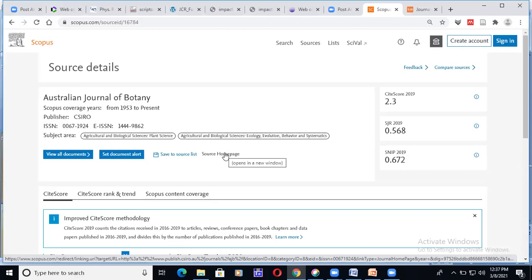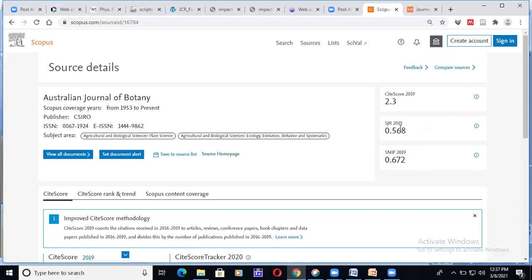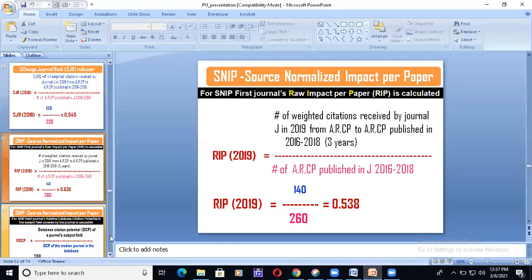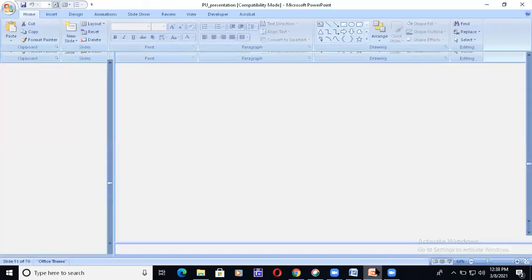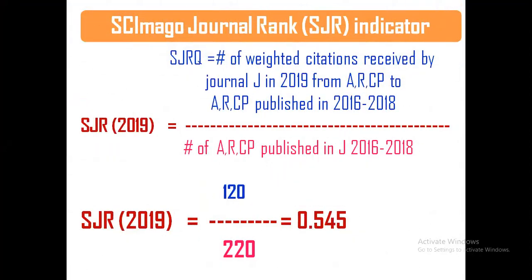Now, what is this CiteScore, and what are the SJR and SNIP values? SJR, the Scimago Journal Rank, is calculated from the number of weighted citations received by a journal in 2019 from articles, reviews and conference papers.